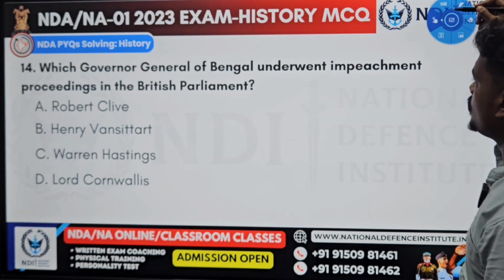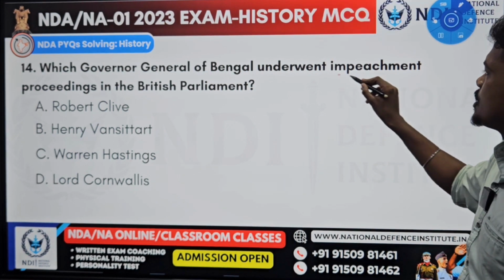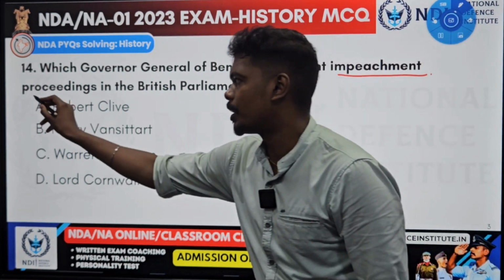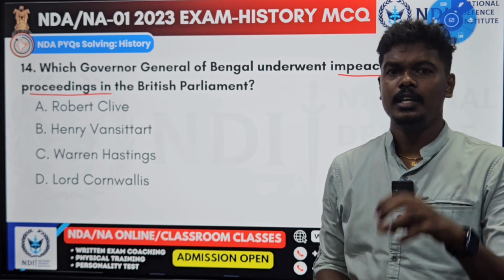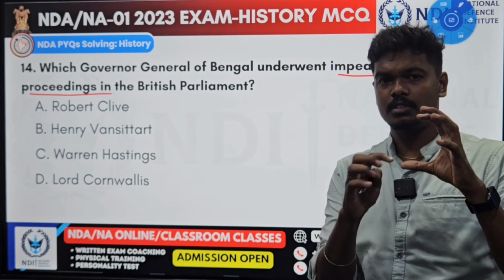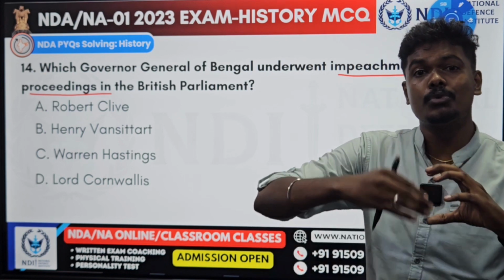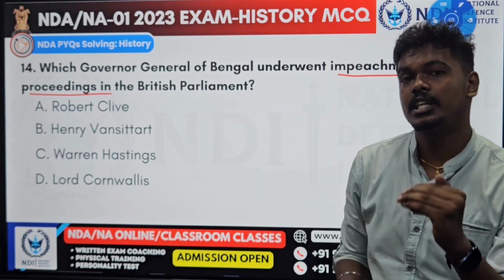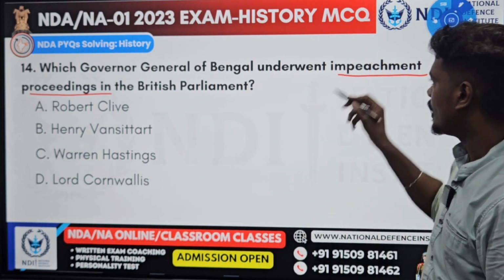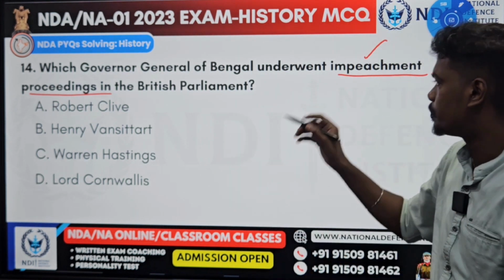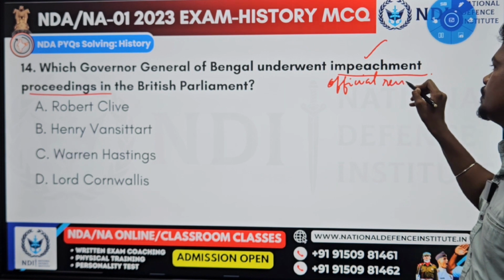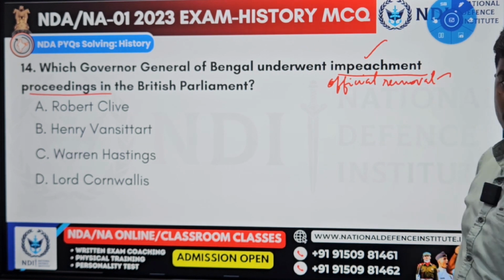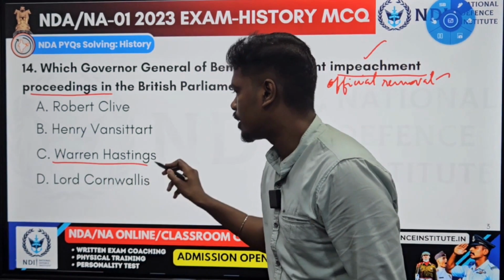Which Governor General of Bengal underwent impeachment proceedings in the British Parliament? When I say impeachment, impeachment is a parliamentary procedure where a high official or a person with a designation will be removed officially, which means officially he was fired from the job. That is called impeachment. Official removal is called impeachment. So who among the following? It is none other than Lord Warren Hastings.